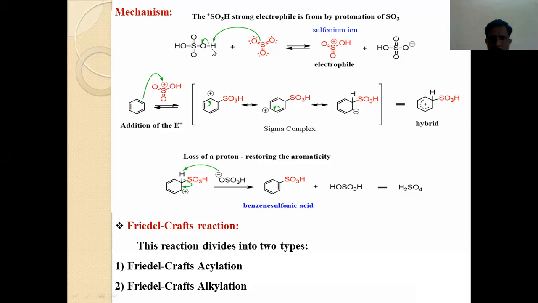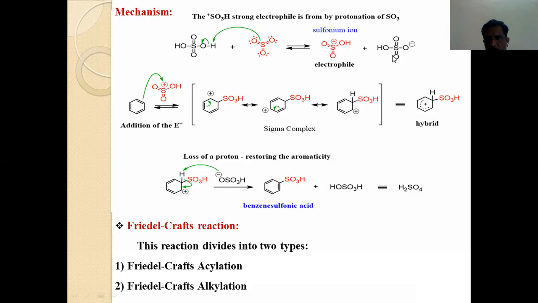One of the hydrogens will be abstracted by this SO3 molecule. This hydrogen goes to the SO3, and SO3H is the product: S, O, O, O, and H. That is SO3H, which has a positive charge. This SO3H is called the sulfonium ion, and this sulfonium ion, having a positive charge, acts as an electrophile because it possesses a positive charge,